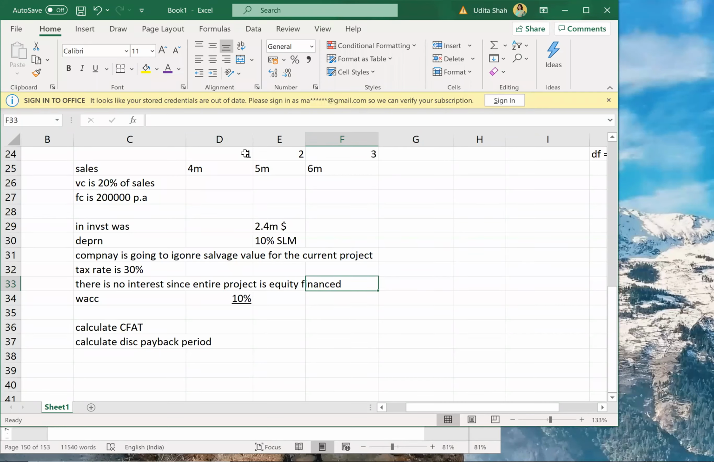Okay, so sales is what? Sales is 4 million. Let us write this in millions. 4 million, 5 million, and here it is 6 million. Variable cost is 20% of sales. So I can say 4 million into 20%, 5 million into 20%, and 6 million into 20%.